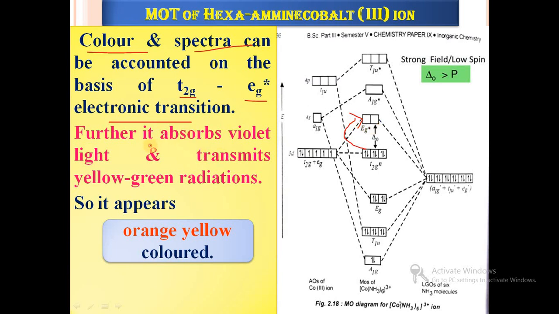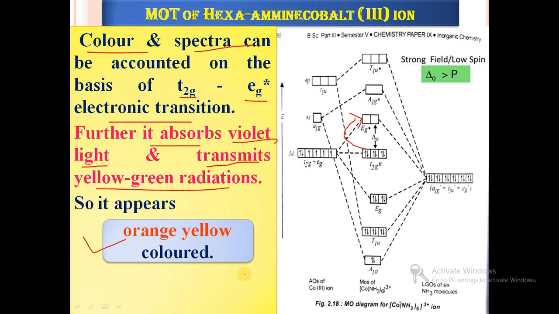Further, it absorbs violet light and transmits yellow-green radiation, and due to these transitions it appears orange-yellow colored. So the color of the hexaamine cobalt(III) ion is orange yellow. In multiple choice questions they will ask what the color of the [Co(NH3)6]3+ ion is. So this complex appears in orange-yellow form.